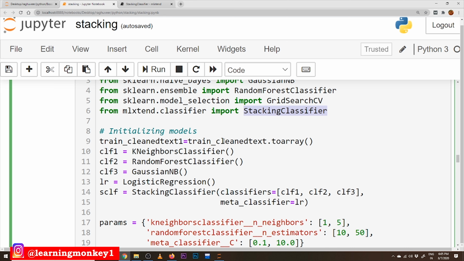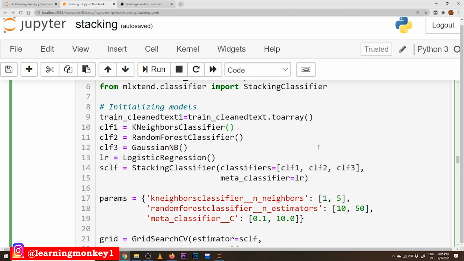Now we have to convert that sparse matrix into a dense matrix. To do that we use the toarray function. In stacking we use a dense matrix, that's why we converted it.